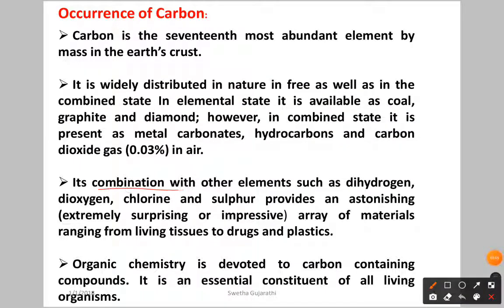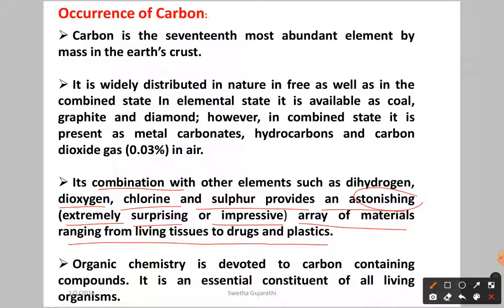In combination with other elements such as dihydrogen, dioxygen, chlorine and sulfur, carbon provides an astonishing array of materials, astonishing meaning extremely surprising or impressive, ranging from living tissue to drugs and plastics. Simply, carbon combines with hydrogen, chlorine and sulfur, giving a variety of compounds.